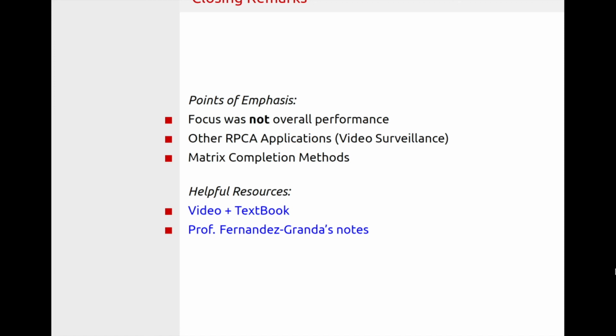We also want to note another application of RPCA that we found very interesting, namely video surveillance. In video surveillance, the sparse matrix is actually the target. In this situation, the background image of a surveillance tape would be considered the low rank component, and the changes in the scene are the outliers. We mentioned this just to highlight the versatility of a strategy like RPCA.